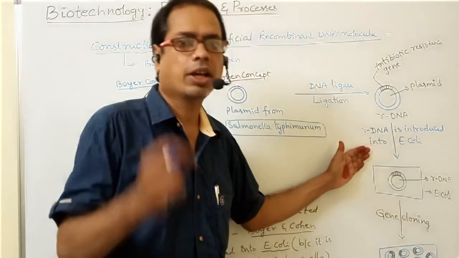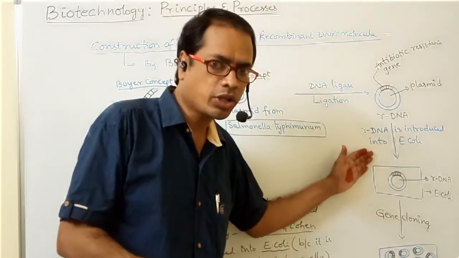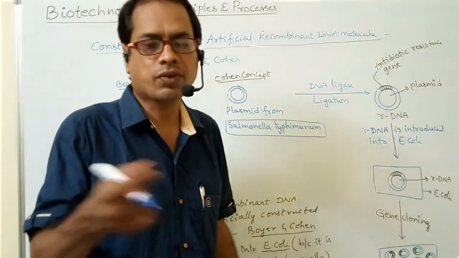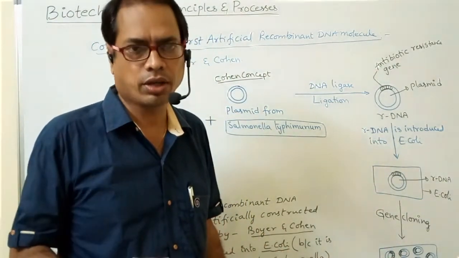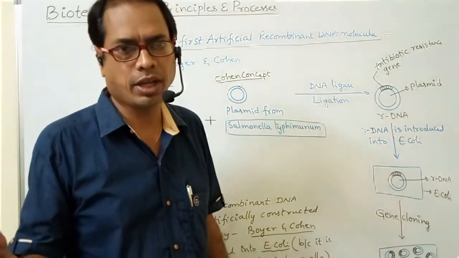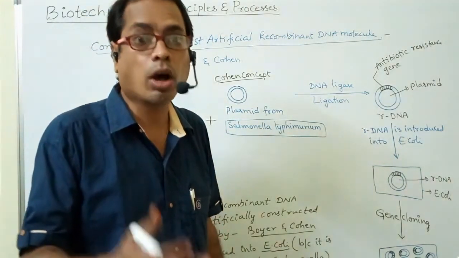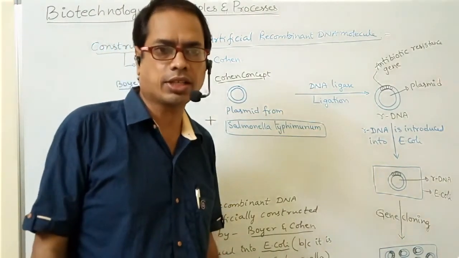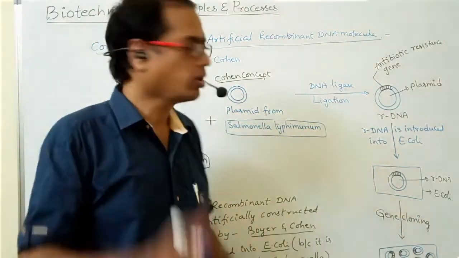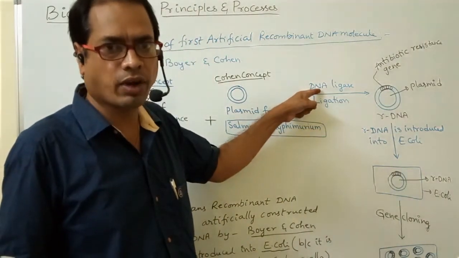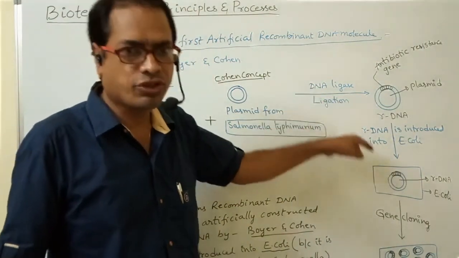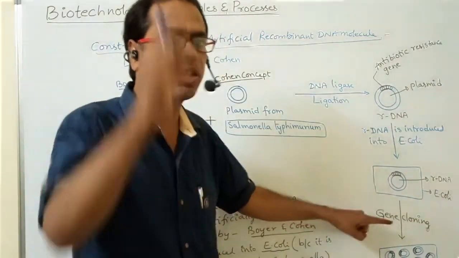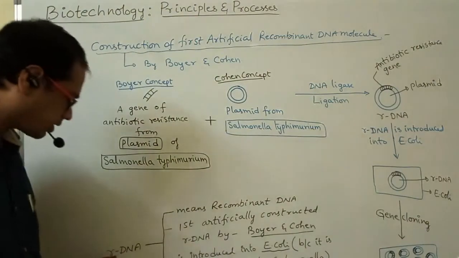A gene is nothing but DNA. One DNA is able to synthesize many DNAs. When many DNAs are formed, DNA polymerase enzyme is involved. The enzyme required for gene cloning is DNA polymerase. Initially DNA ligase is required for ligation, and for gene cloning, DNA polymerase is required. Look at here, my dear students.